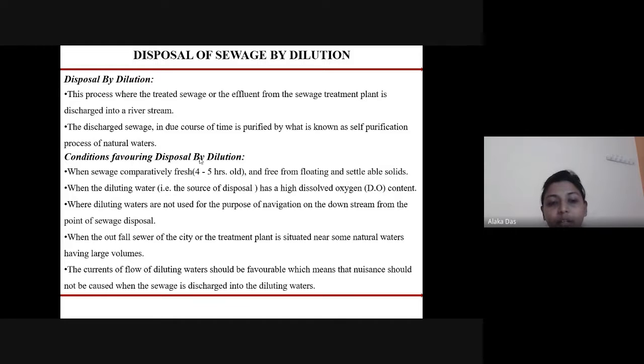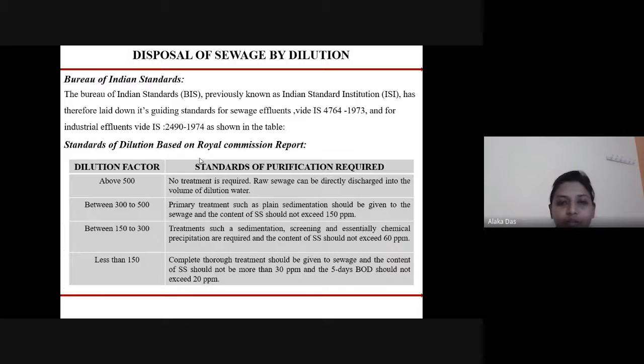When the diluting waters are not used for the purpose of navigation on the downstream from the point of sewage disposal, when the outfall sewer of the city or the treatment plant is situated near some natural waters having large volumes, the currents of flow of diluting water should be favorable, which means that no nuisance should be caused when the sewage is discharged into the diluting waters. So before disposing, we need to see these conditions so that the water body does not get contaminated due to the disposal of the sewage.